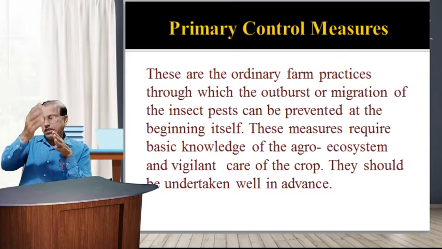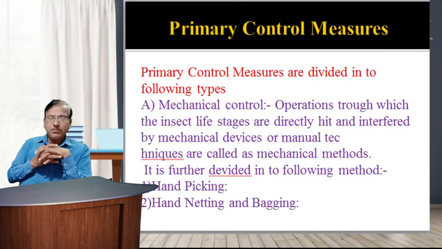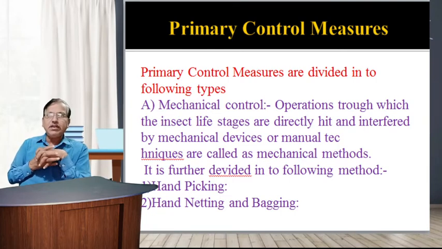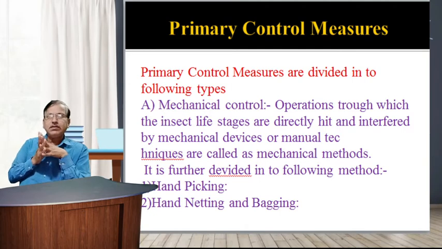We already discussed it in the first unit. These primary control measures are divided into the following types. A is mechanical control. In mechanical control, as already discussed, operations through which insect life stages are manually controlled are used.